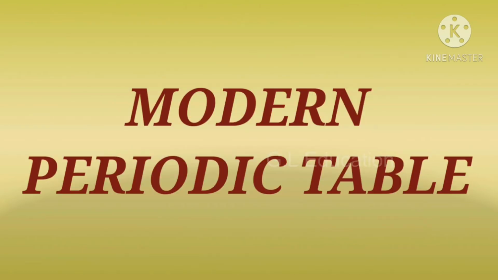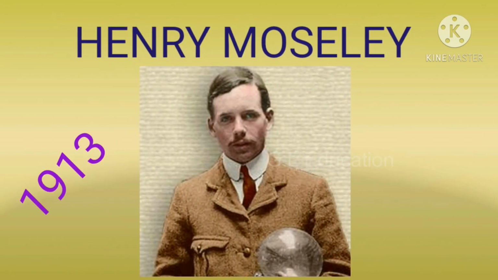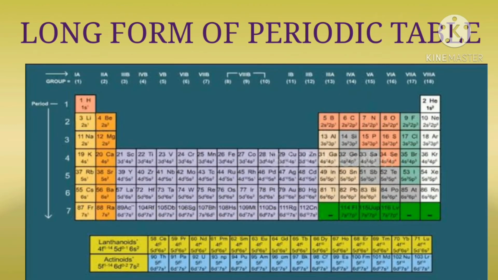Modern periodic table. In the year 1913, the English physicist Henry Moseley, through his X-ray diffraction experiments, proved that the properties of elements depend on the atomic number. The modern periodic table was prepared by arranging elements in the increasing order of their atomic number. This modern periodic table is the extension of the original Mendeleev's periodic table and is known as the long form of periodic table.